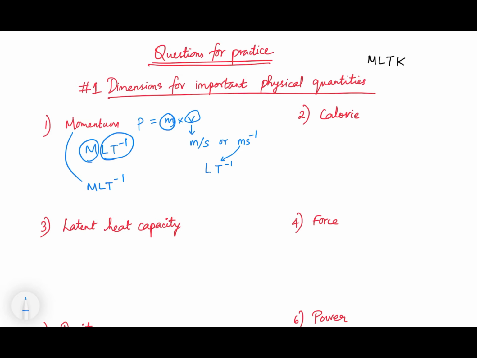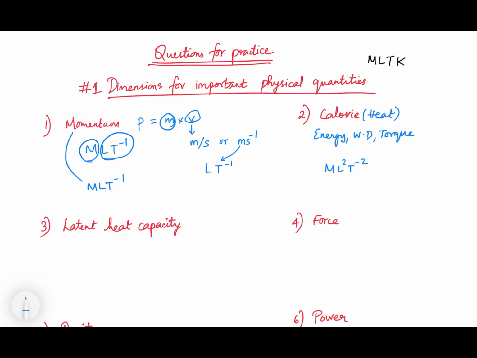Next, let's go to calorie. Calorie, I have to say one thing very important over here. Calorie is a unit of heat, right? Generally for the units of heat, energy, work done, torque, the dimension is same.